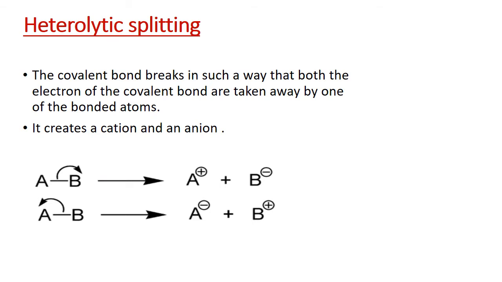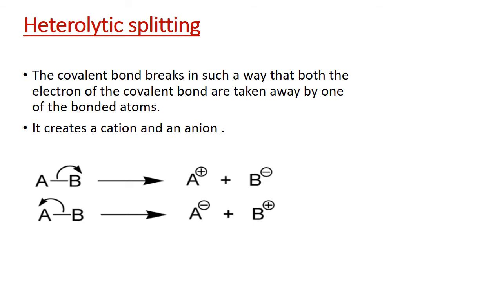Heterolytic splitting. When a covalent bond splits in such a way that both the electrons are carried by one of the atoms, and the second atom remains without any electron, the one which takes both electrons acquires a negative charge and the other acquires a positive charge.